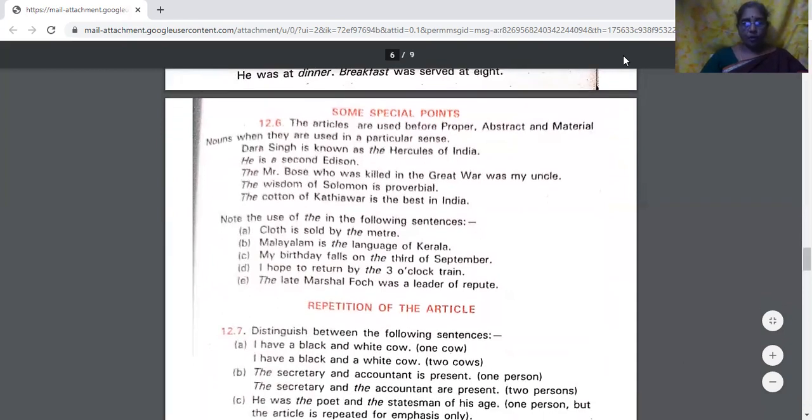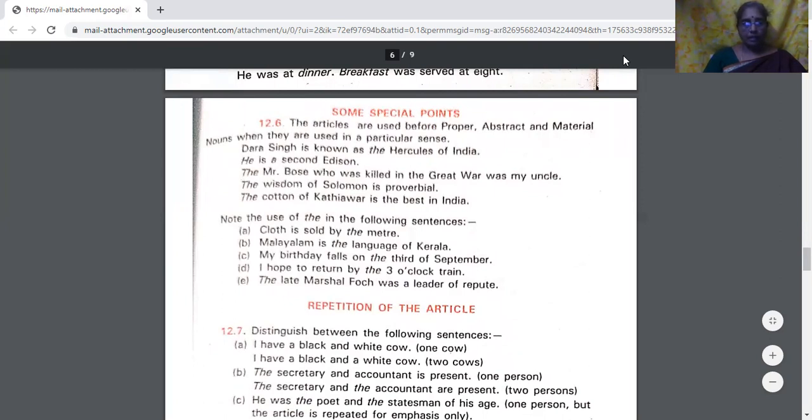The articles are used before proper, abstract, material nouns when they are used in a particular sense. Dara Singh is known as the Hercules of India. He is a second Edison. The Mr. Bose who was killed in the Great War was my uncle. The wisdom of Solomon is proverbial. The cotton of Kathiawar is the best in India.